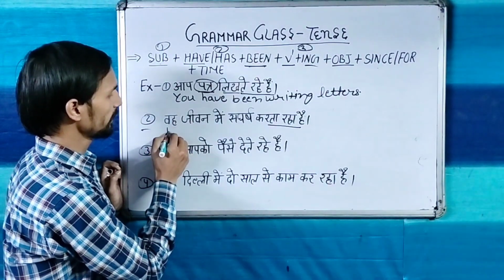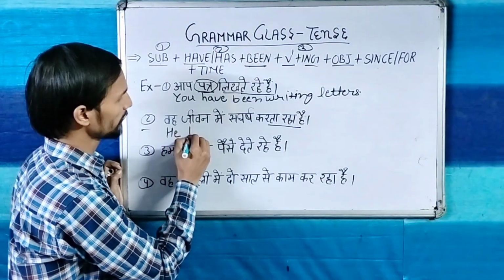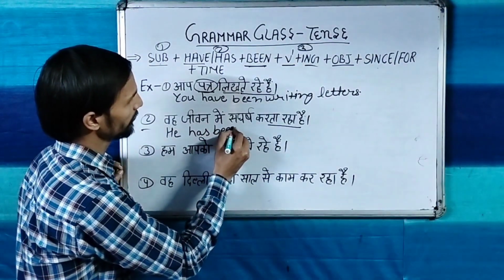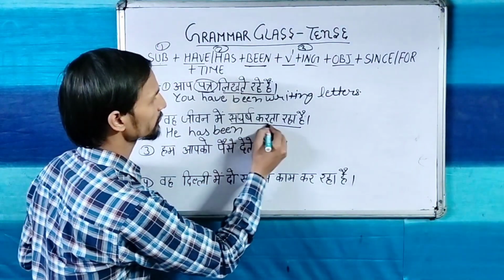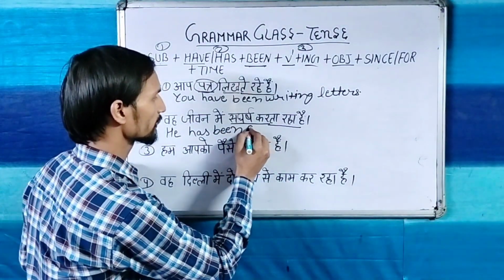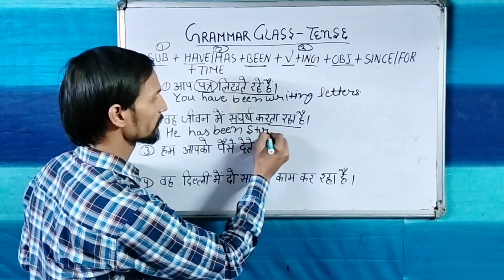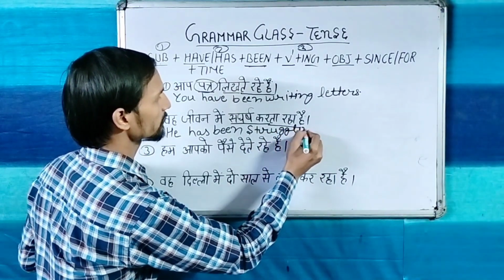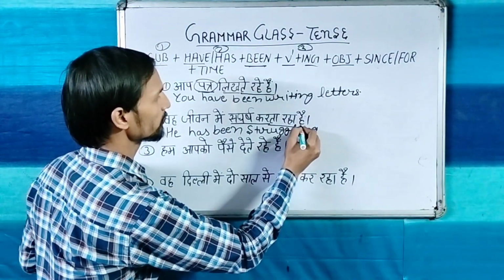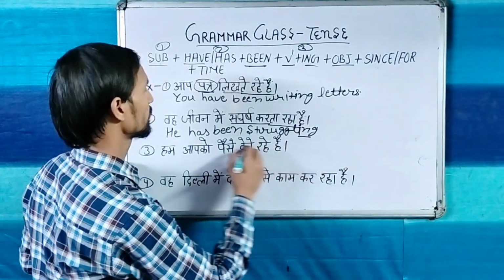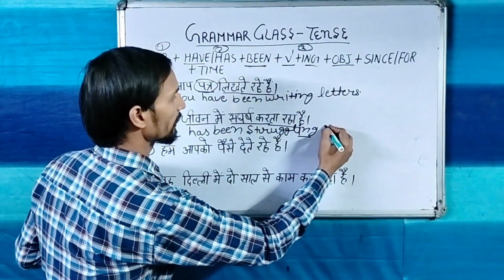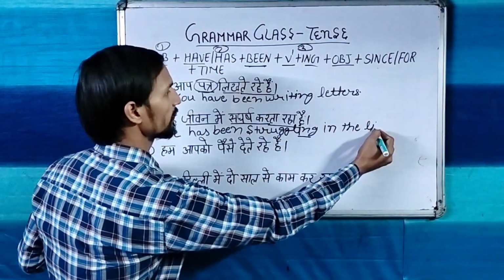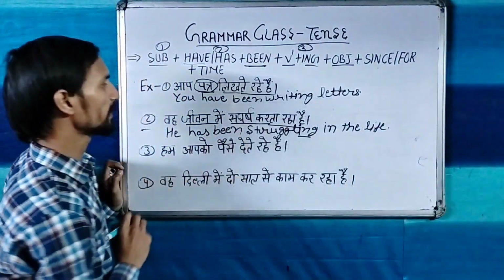Subject is he, with he we will use helping verb has, after has, then been, and after been, संघर्ष करना, this is the word, संघर्ष करना means struggle. So he has been struggling, with struggle we will use ing, struggling. जीवन में, in the life. So he has been struggling in the life. Now second sentence is complete.